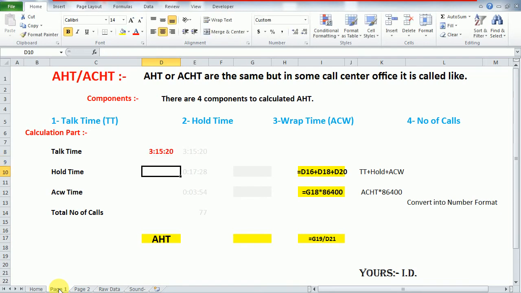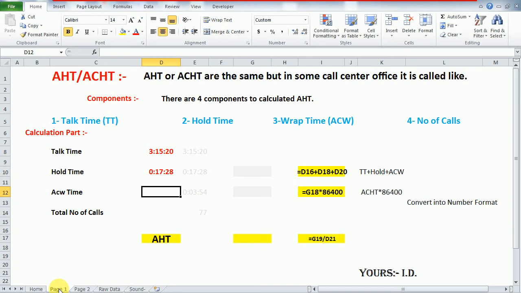Next, he put all the calls on hold, and the total hold time is around 17 minutes and 28 seconds. Next is the ACW. ACW means average after call work time.